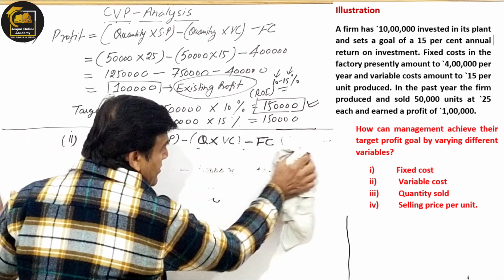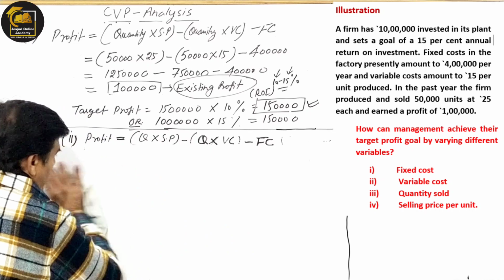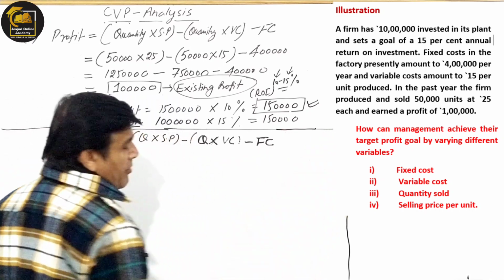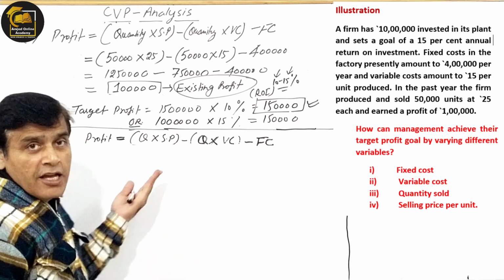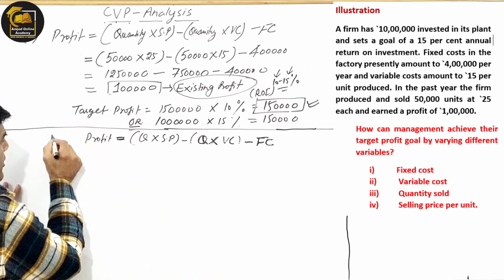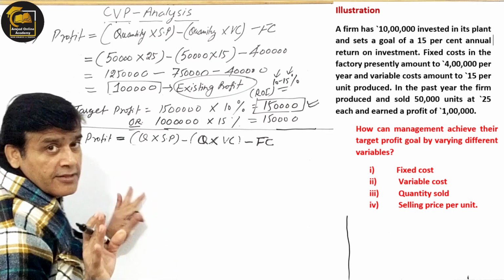Move on to the next component of the same illustration of the same question. Many of you might have guessed that now we will take the third component. There are four things in the whole equation, and we are changing all four one by one. Let's take the third one this time. We are going to change the selling price.